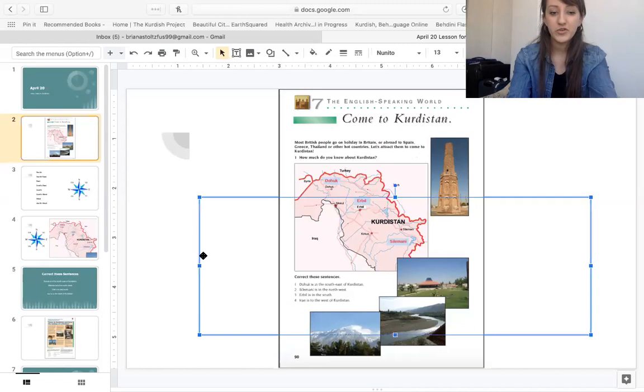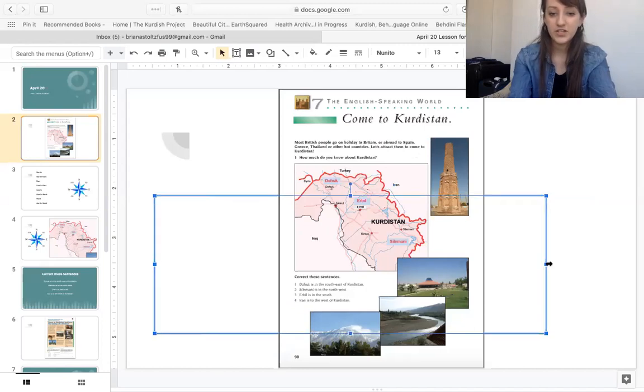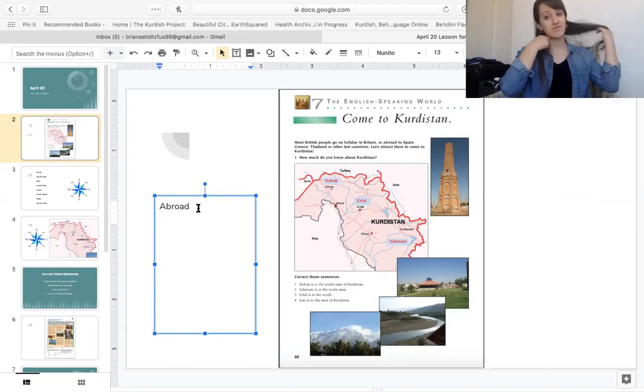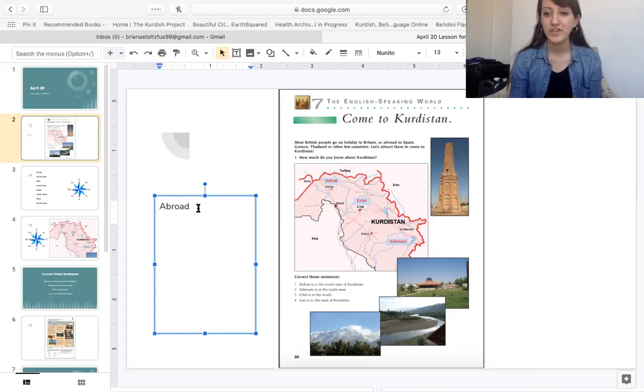So what are some of the new words that you see in this section? So we have the word abroad. Abroad, what does this mean? Abroad means to travel or leave your country. I went abroad, I came to Kurdistan. My home country is America, but I went abroad. Repeat after me, abroad.